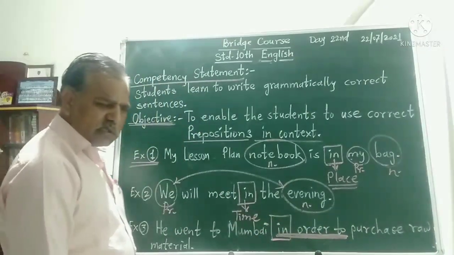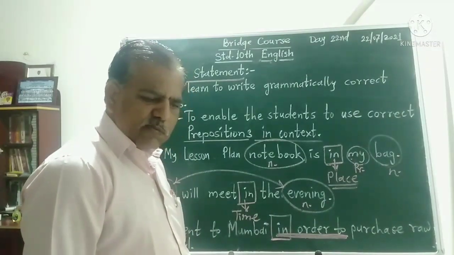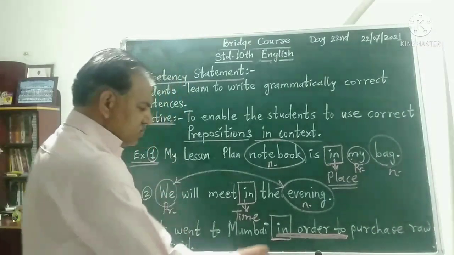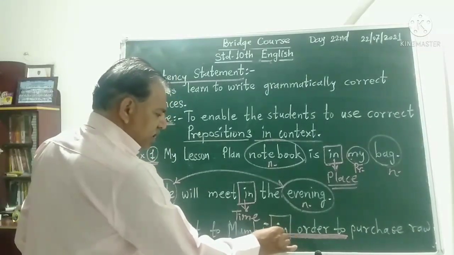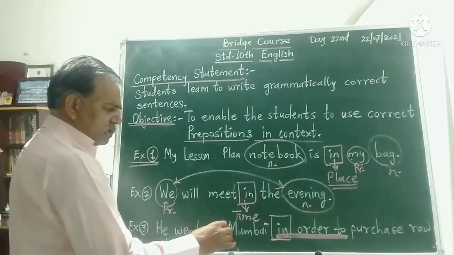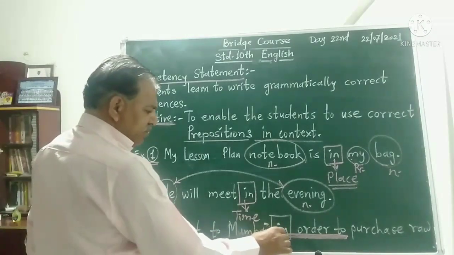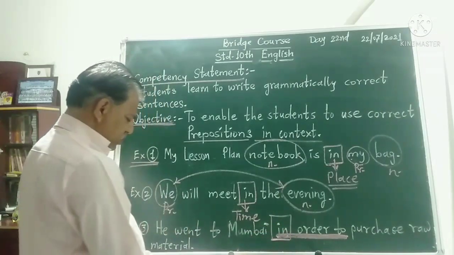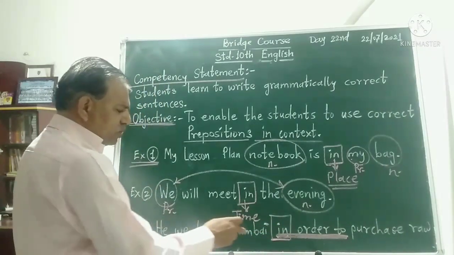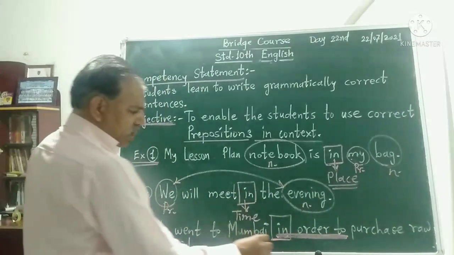This phrase in order to shows the reason. It shows the reason or the cause. It points out the cause. Why did he go to Mumbai? In order to purchase raw material.